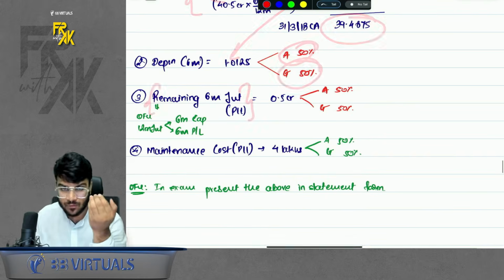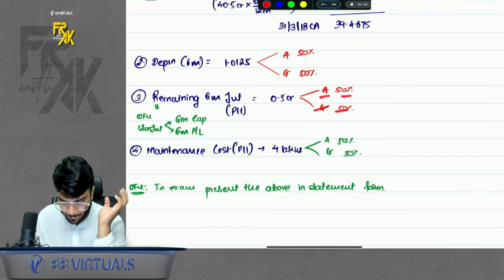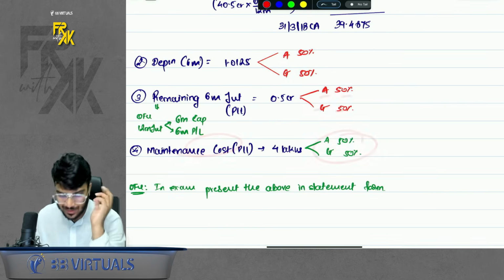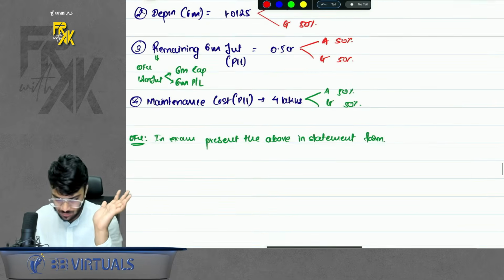This interest you will transfer to profit and loss. Again, individually bifurcate between Alpha and Gamma 50-50. Maintenance cost, again bifurcate. Okay, so in exam, if you want to present this, just present the above in the statement format. That's it. Okay, so this was a good question.